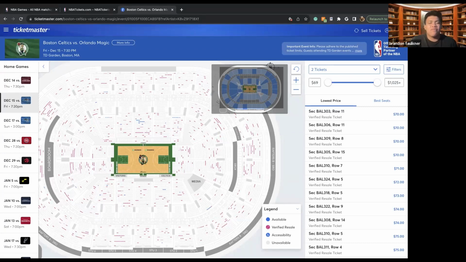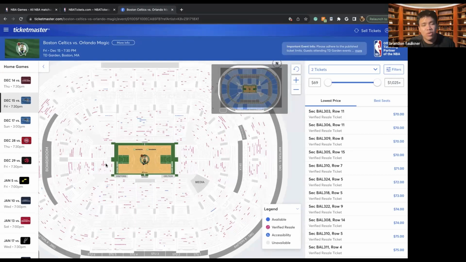So basically what we have here is we can see all these seats that might be available, and then we can also see the legend. The seats that are blue are the ones that are available. There's a huge chunk right here that's available. The ones that are relatively red are the ones that are verified for resale. There's the accessibility ones, and then there's also the unavailable seats.